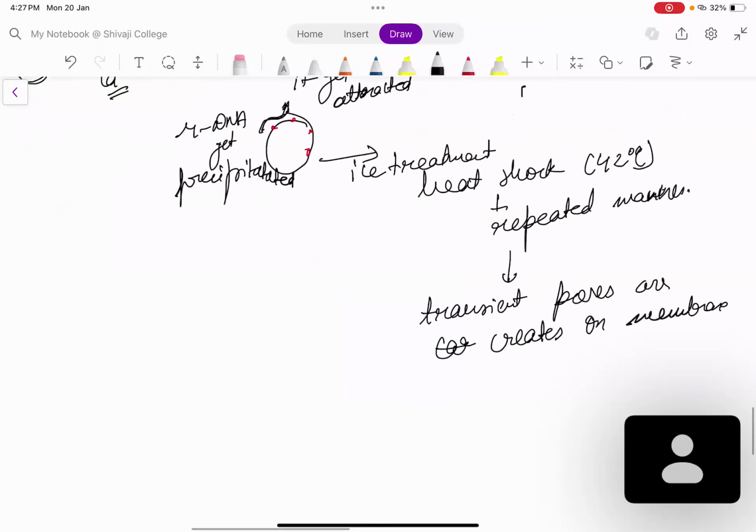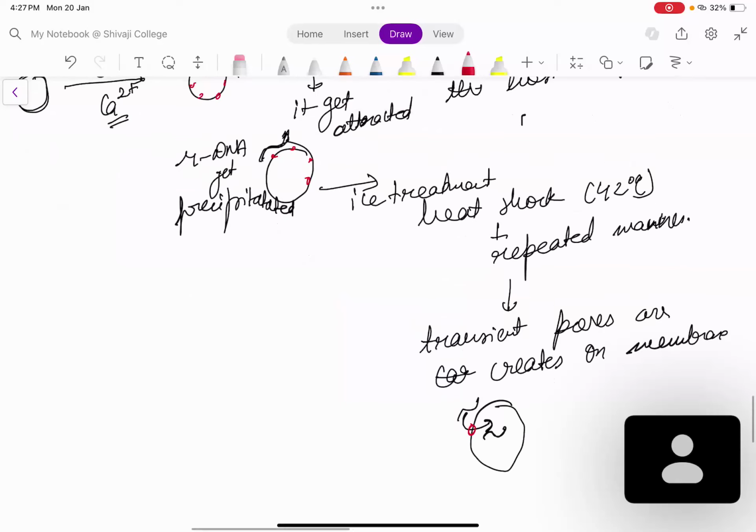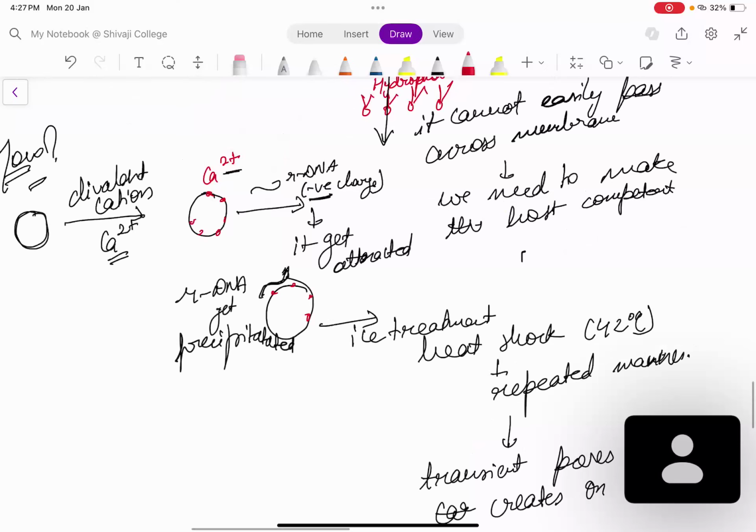So we need to make it competent. We need to create pores into it so that the DNA could easily enter into the host. So that your required piece of fragment, your gene of interest, can easily enter into the host. So here we have made it competent, and the required piece of DNA, your rDNA, has entered into the host. देखो एक बार इसे, इसमें कुछ डाउट है तो बताओ. Please write in the chat box.